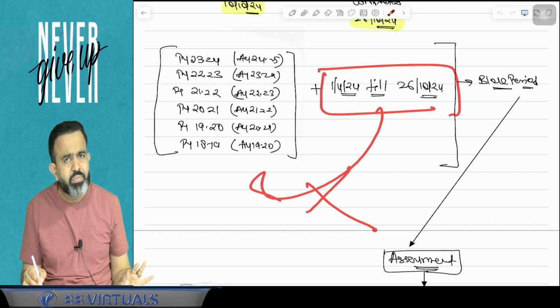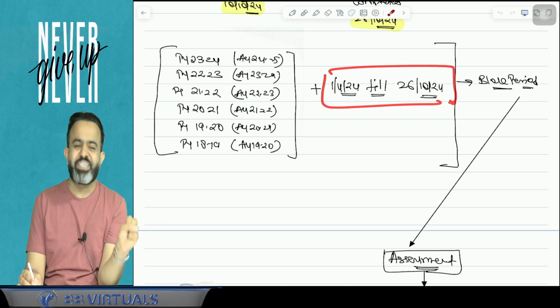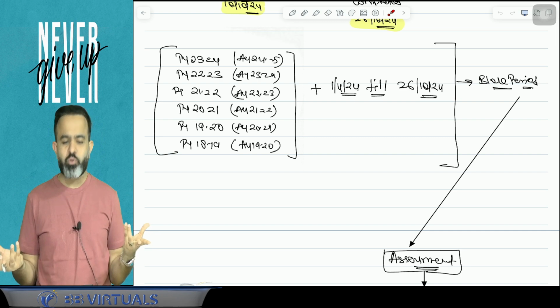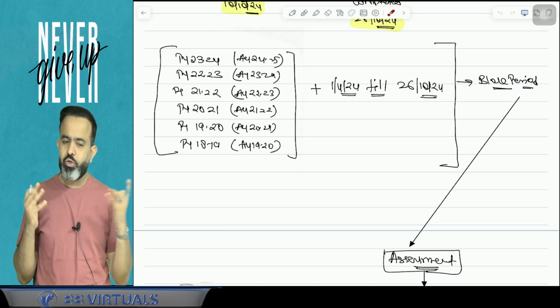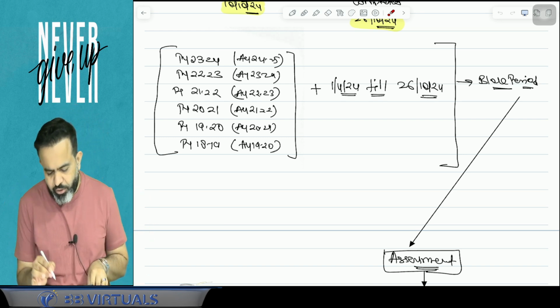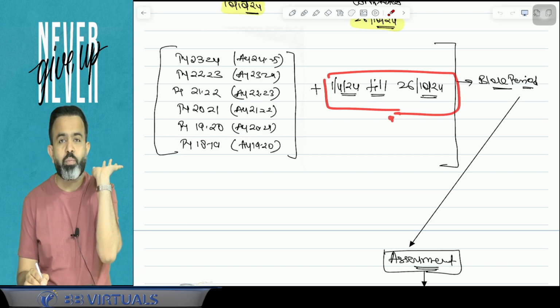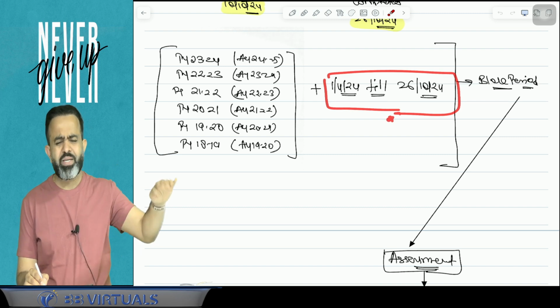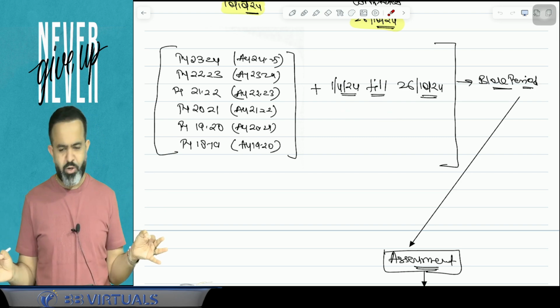But suppose for this period there is any undisclosed income, means income which you have not shown in the books of account, income which you have not disclosed in the books of accounts, that is called your undisclosed income. So whatever your undisclosed income of this particular period, that will be part of the block assessment. But any income in the normal case will not be part of the block assessment. You got my point or not?